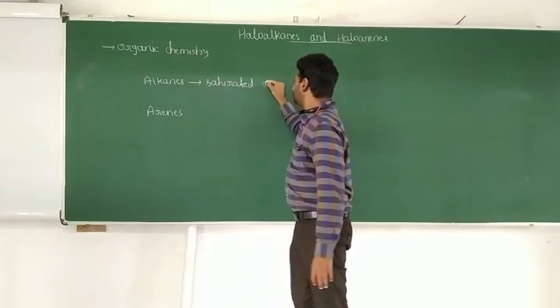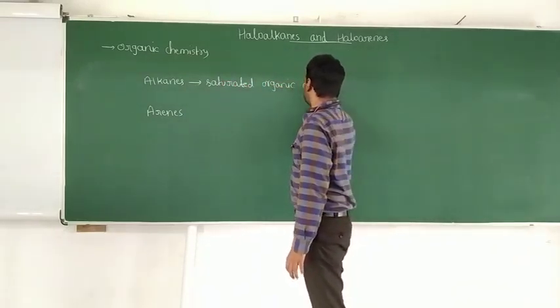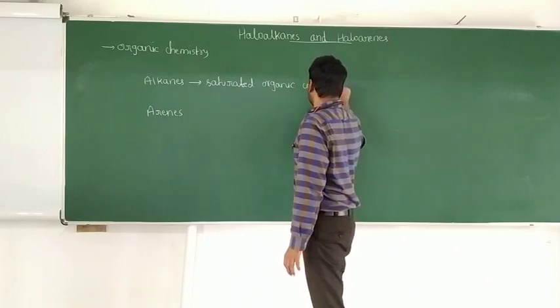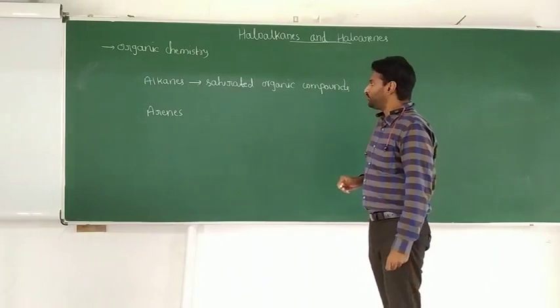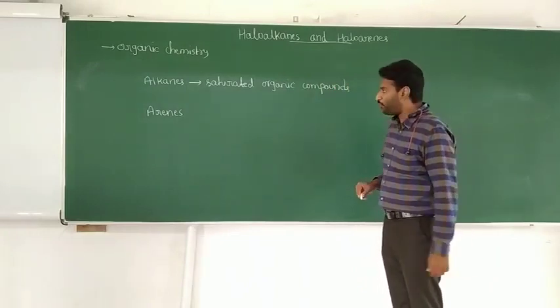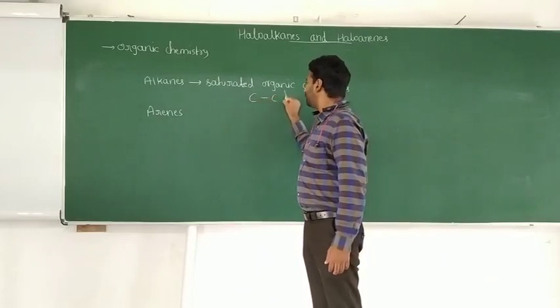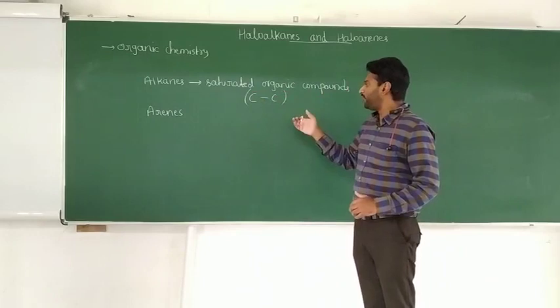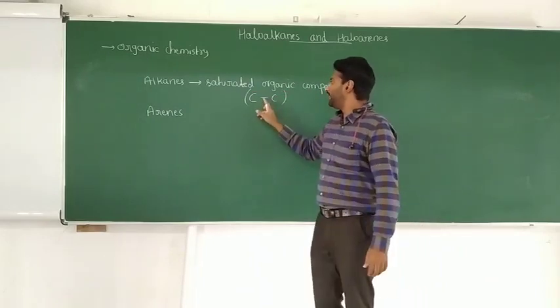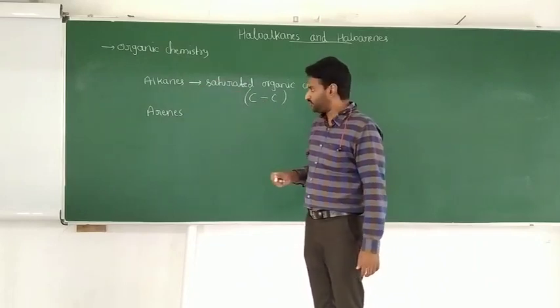Alkanes are saturated organic compounds where we can find a carbon-carbon single bond between elements. So between carbon atoms, if we get a single bond, we consider it to be alkanes.